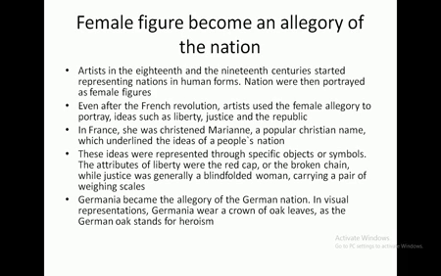In the same way, different types of icons, objects or symbols were also used to represent the idea of nationalism. For example, in France, the people who demanded liberty started to wear the red cap, and justice was represented by a blindfolded woman carrying a pair of weighing scales. In the same way, in Germany, Germania became the allegory of the German nation. Germania wears a crown of oak leaves, as the German oak stands for heroism.